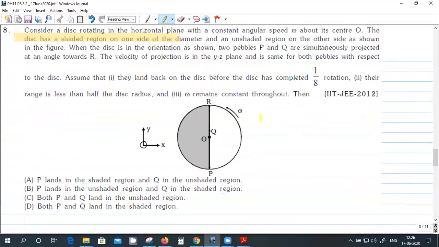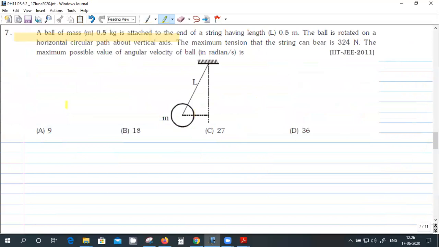Okay. There are some more questions you can try. Just try this one. Consider not this one, this one. Mass of 0.5 kg. String length is 0.5. It's a ball rotated in a horizontal circular path. So it's a conical pendulum. The maximum tension in the string is 324.